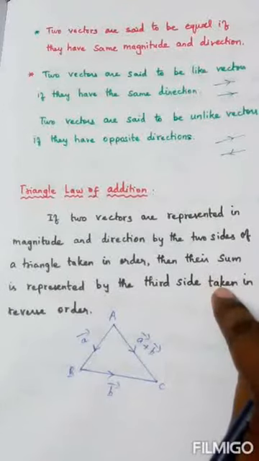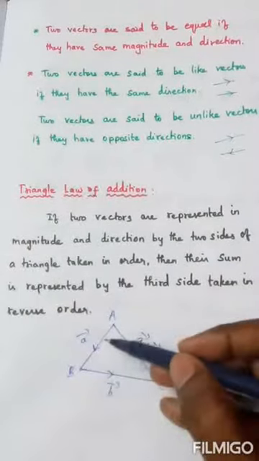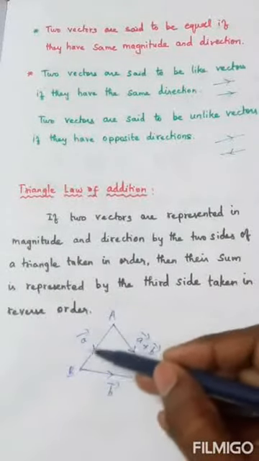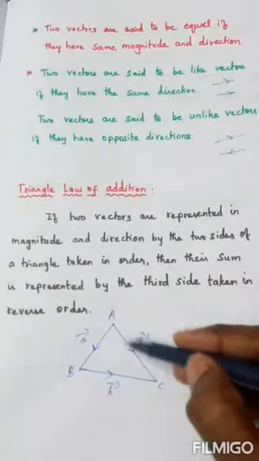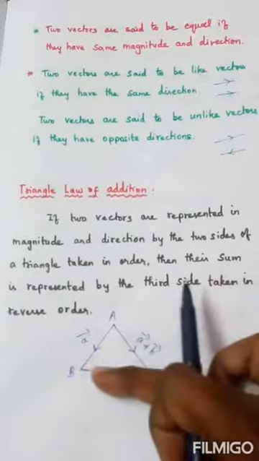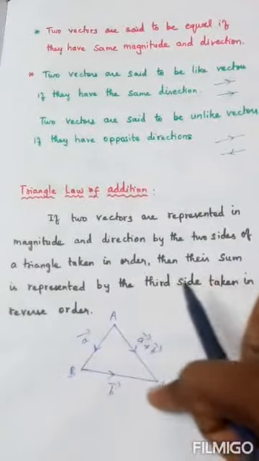Look at this phrase, taken in reverse order. Reverse order means these are all in the same order, meaning same direction, but this addition a plus b will be in the reverse direction. If you compare this direction and this direction, this is the opposite direction.